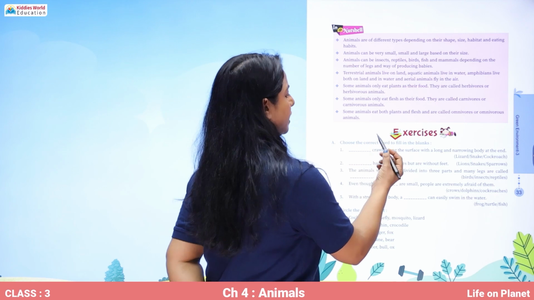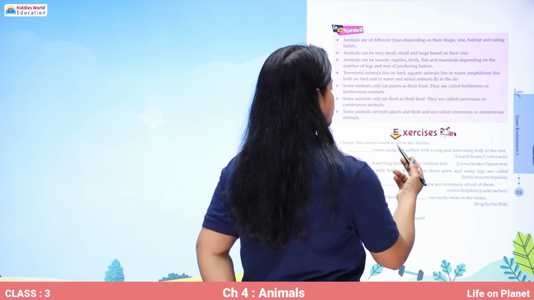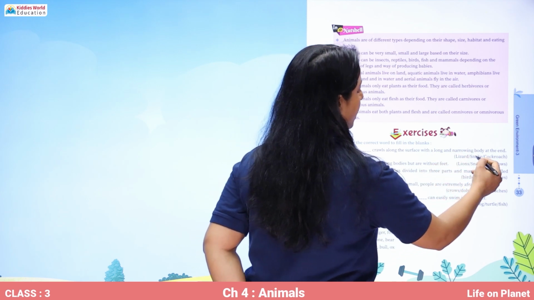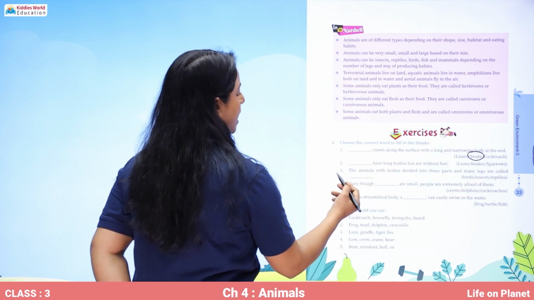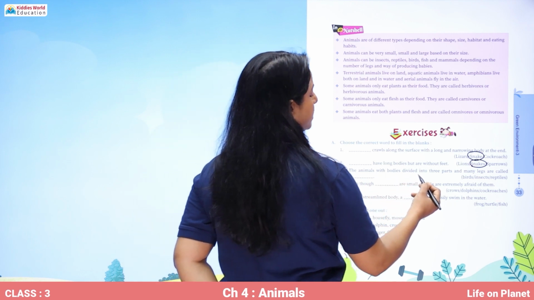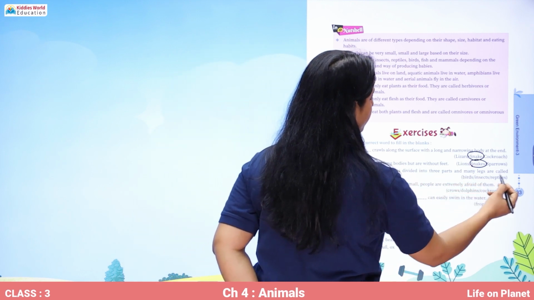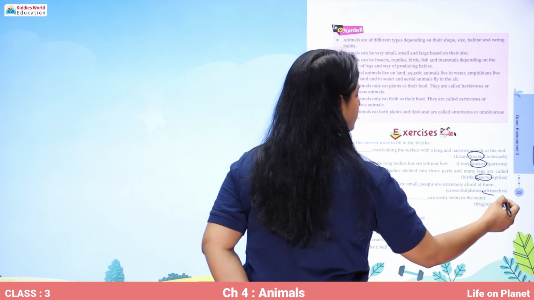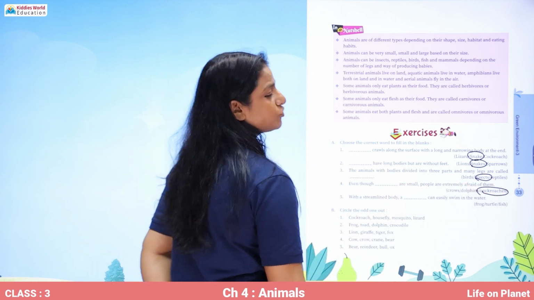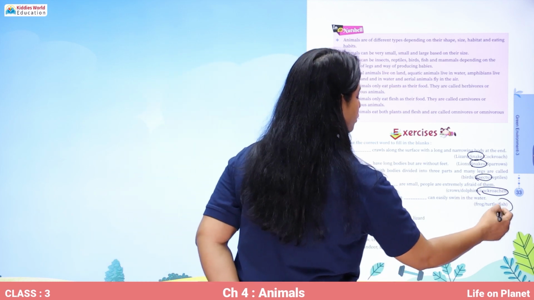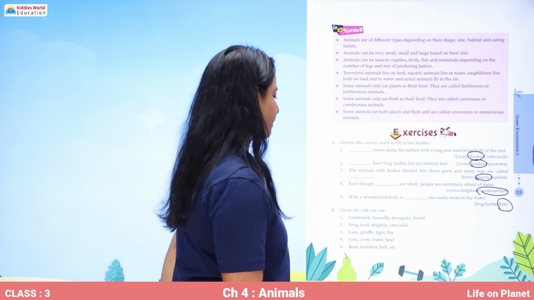You have to choose the correct word to fill in the blanks. Dash crawls along the surface with a long and narrowing body at the end. Snake. Dash have long bodies but are without feet. Snakes. The animals with bodies divided into three body parts and many legs are called insects. Even though cockroaches are very small, people are extremely afraid of them. With a streamlined body, a fish can easily swim in water.